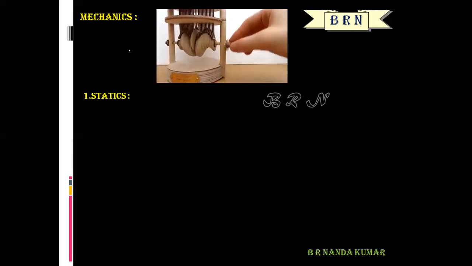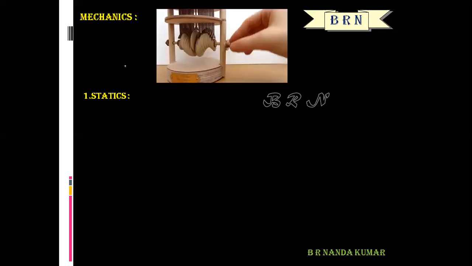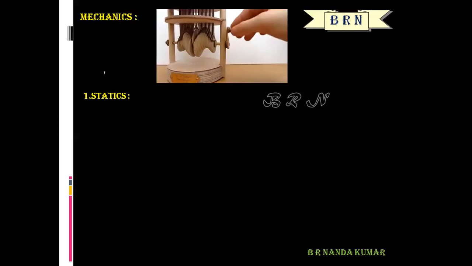An object is said to be at rest if it does not change its position with respect to its surroundings. That is the meaning of statics.